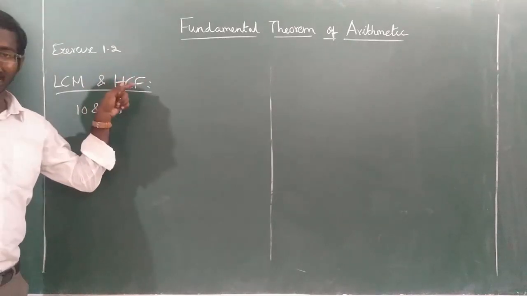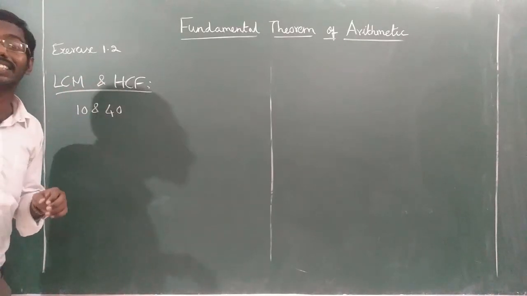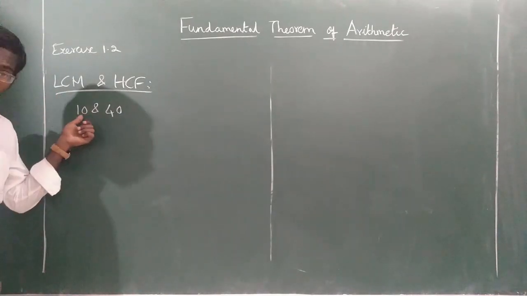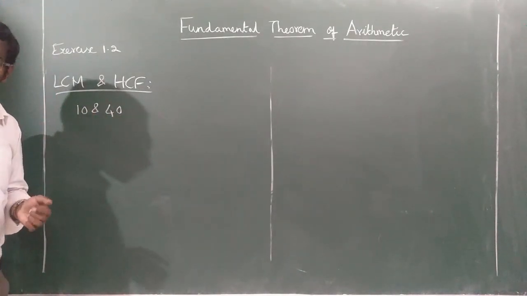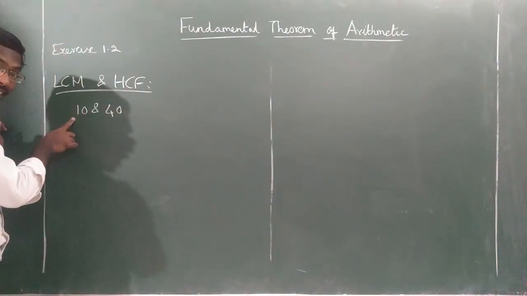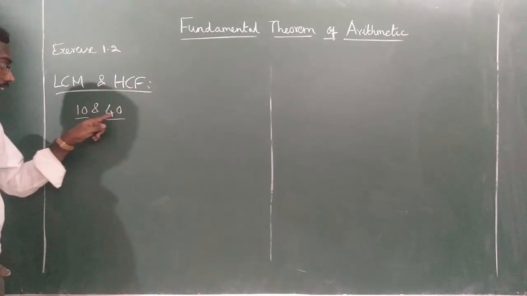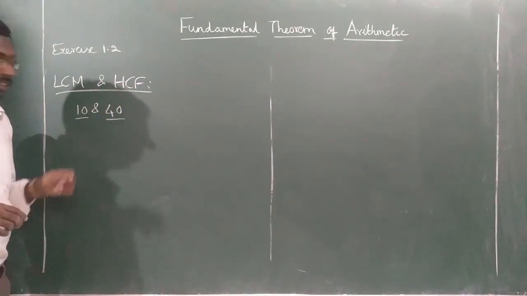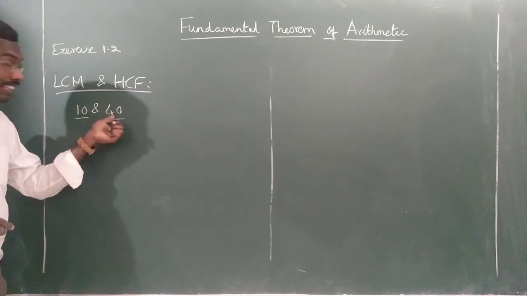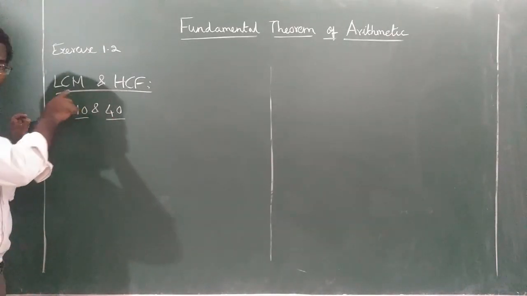Highest common factor means what? It is the highest number, the biggest, the maximum number which can divide both 10 and 40. Okay, HCF is the highest number, the biggest number which can divide both 10 and 40. Okay, so that is why it is given common. See, both are divisible by 2. Both are divisible by 5. Both are divisible by 10 also. Not more than 10, because 10 is the least number here.